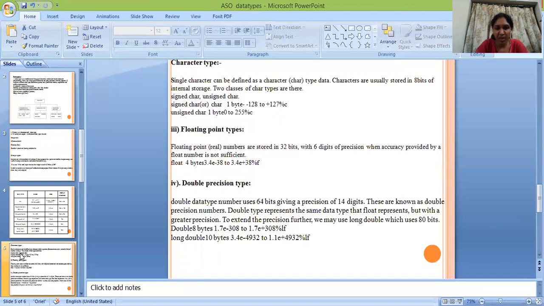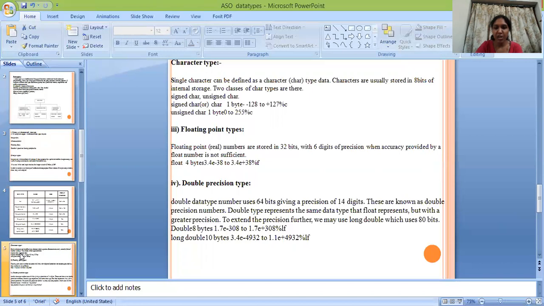Next one is double precision type. Double data type numbers use 64 bits, giving a precision of 14 digits. They are known as double precision numbers. Double type represents the same data that float represents, but with a greater precision.